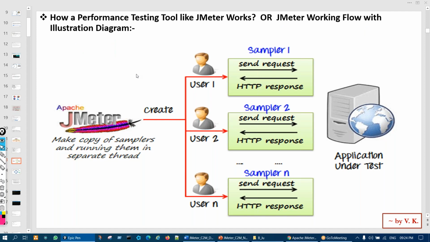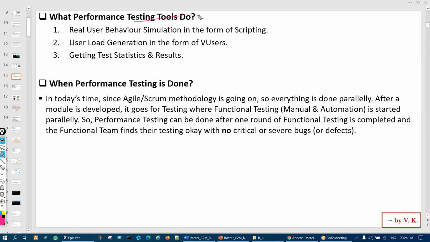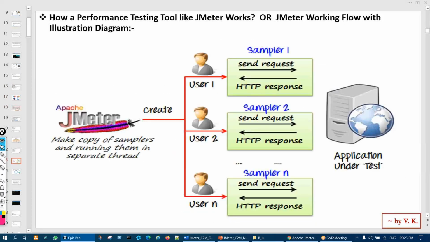So you remember in the last class what we talked about, like what performance testing tools do, right? It simulates the real user behavior in the form of scripting. Then they generate the user load in form of virtual users, and then get the test statistics and results, right? So if you see, virtual users will be generated, right? You see virtual user 1, 2, 3, right?